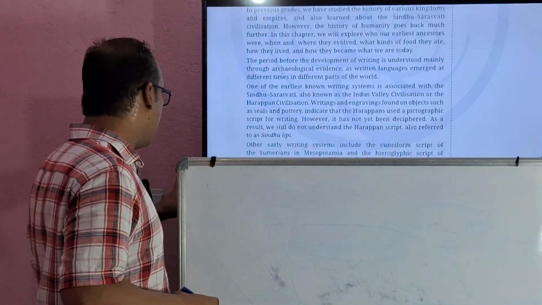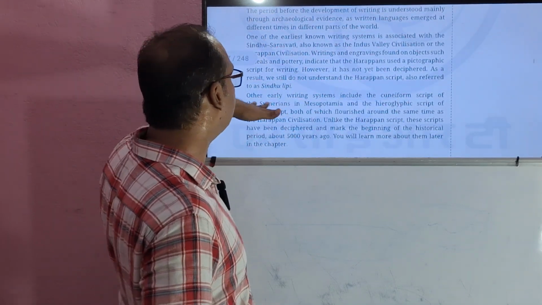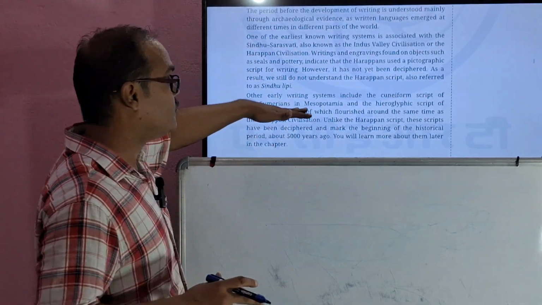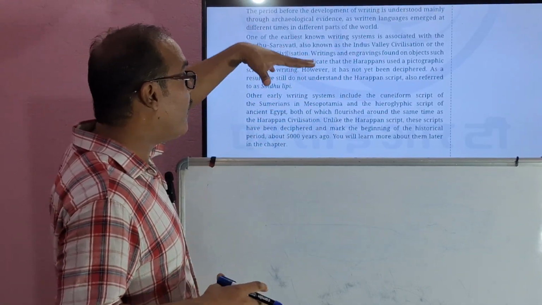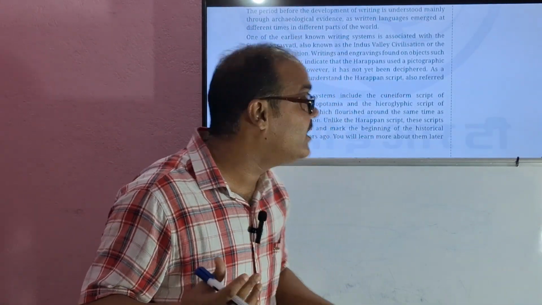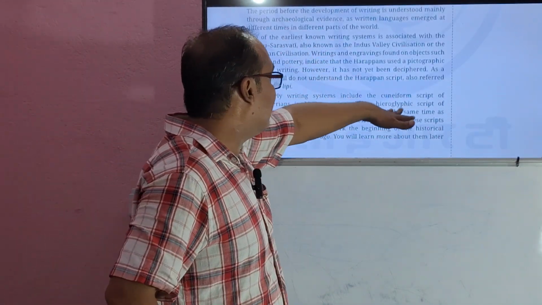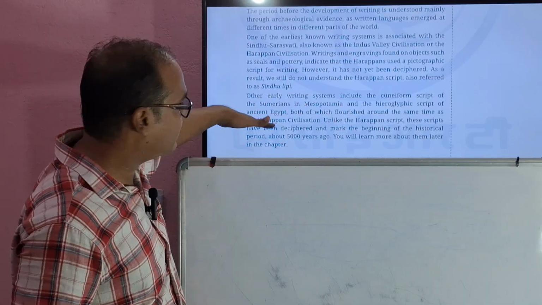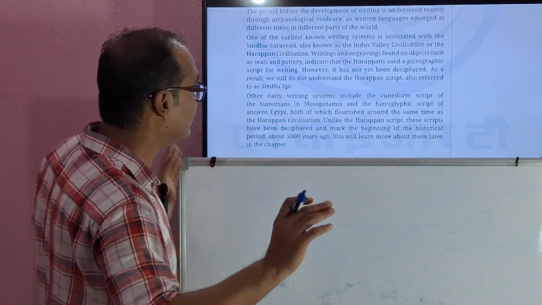Understood? Other early writing systems included the cuneiform script of the Sumerians in Mesopotamia. Sumerians in Mesopotamia, what type of script did they use? They used cuneiform script, and the hieroglyphic script of ancient Egypt, both of which flourished around the same time as the Harappan civilization.